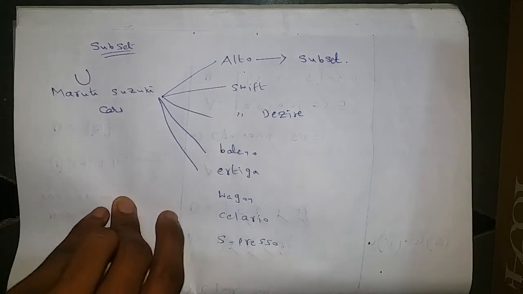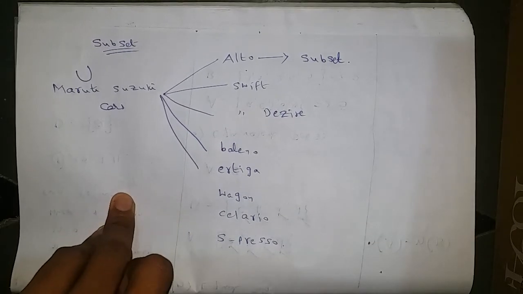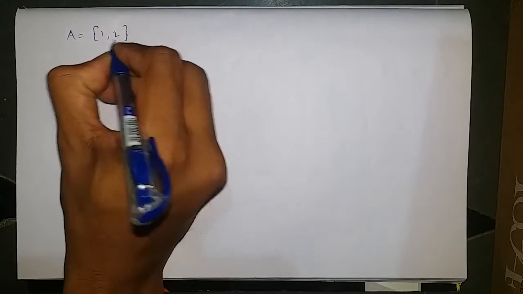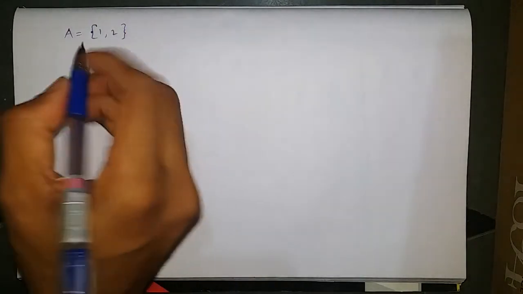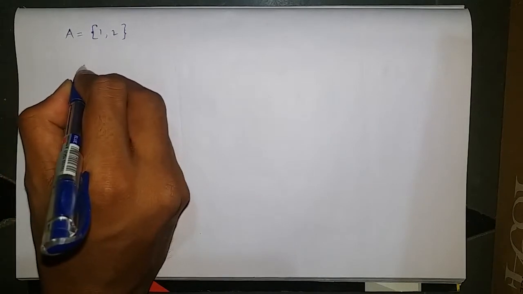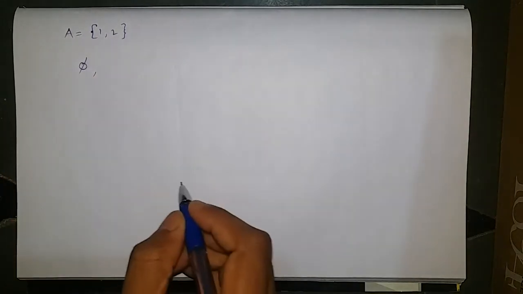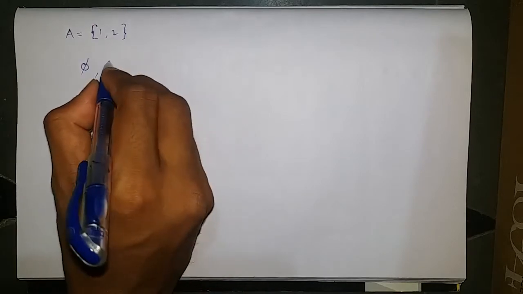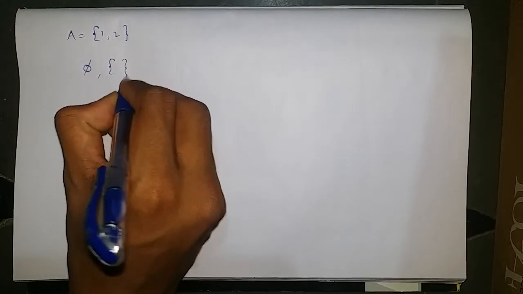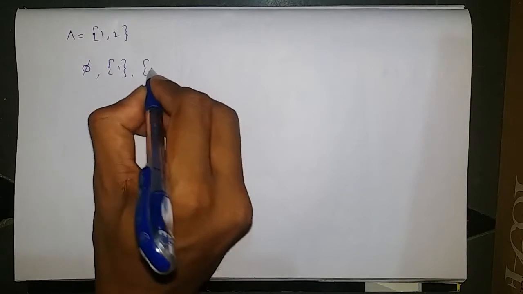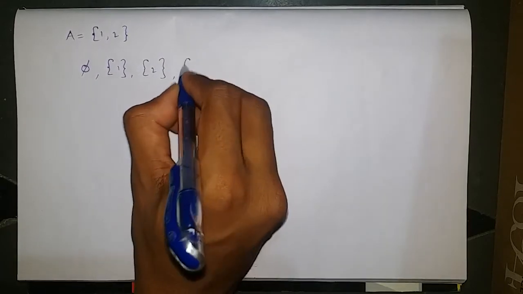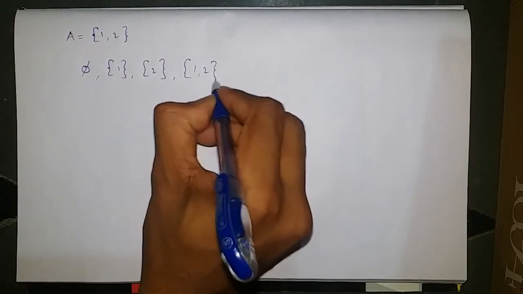Okay, now let us take one example and we will discuss this subset concept in depth. Here I am taking one set A. We have elements 1 and 2. Write all the subsets of the set A. So one is the empty set, one is the number 1, one is the number 2, and one is both the numbers together.